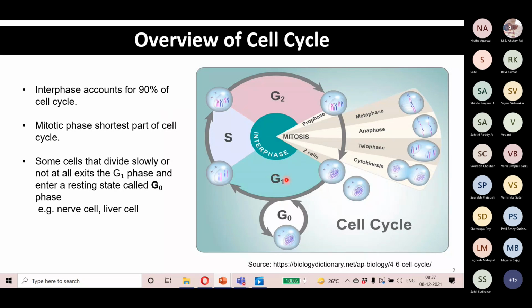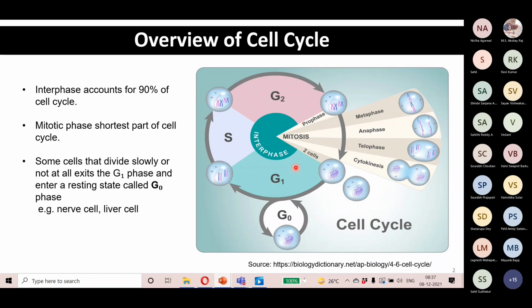The duration of these three stages of interphase, G1, S and G2, varies from species to species and also from cell to cell within a species. Although the length of all the phases of the cell cycle is variable to some extent, the greatest variation occurs in the G1 phase, and its length is adjusted in response to growth conditions. In most cells, the whole M phase takes only about an hour. Suppose, in general, a human cell takes 24 hours to divide. Only about 1 hour is spent in mitosis, and the rest of the time is spent in interphase.